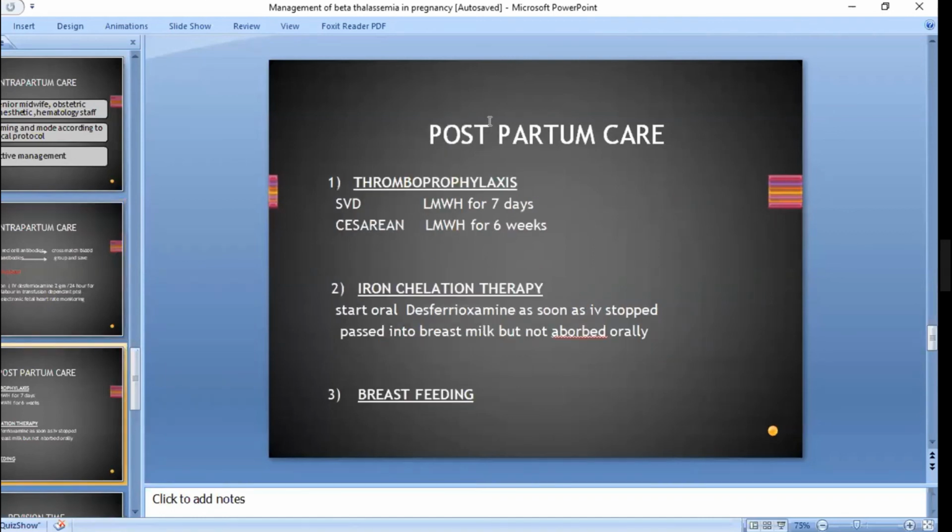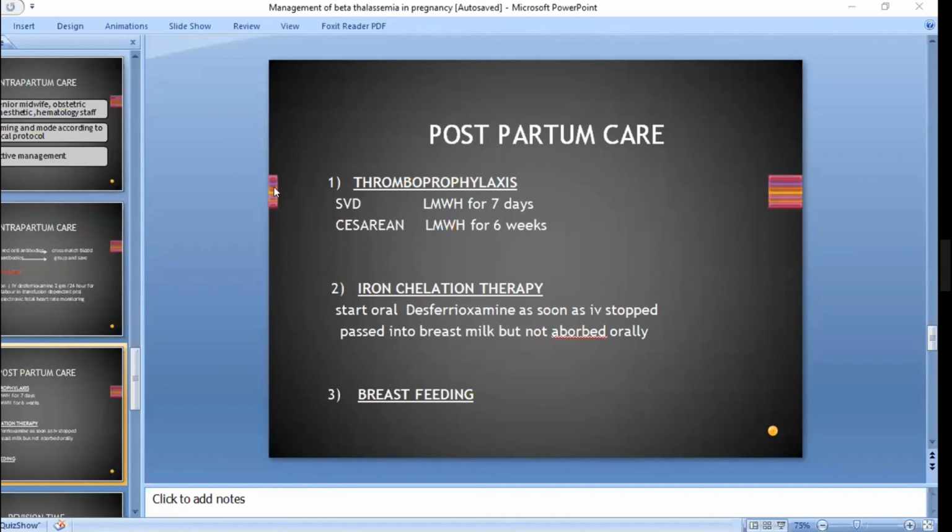Keep the patient warm, continue CTG monitoring, and ensure adequate hydration and prevent hypoxia. Oxygen saturation should be more than 94; if less than 94, give oxygen. In thalassemia, we need to give continuous CTG and iron chelation, in which previously the patient is transfusion dependent. Okay. So now we have come to postpartum care.